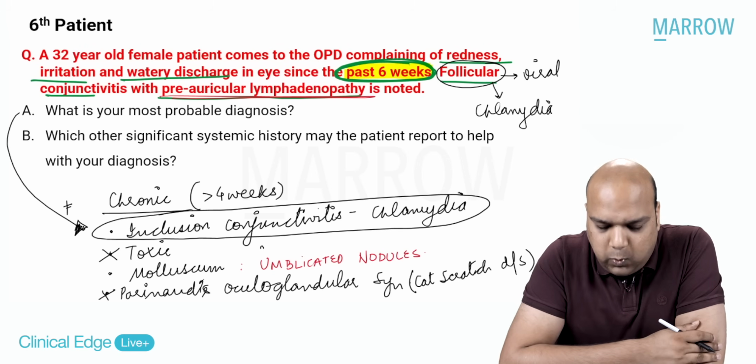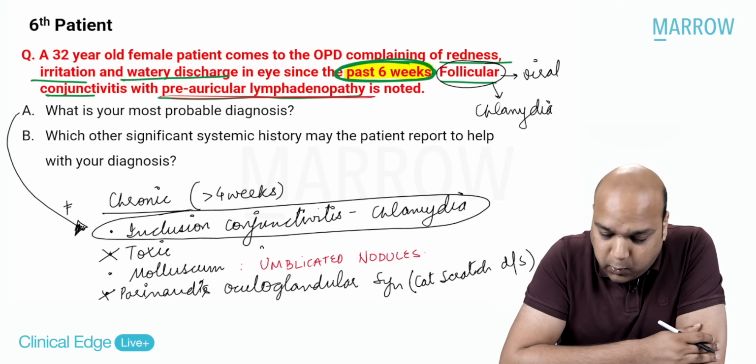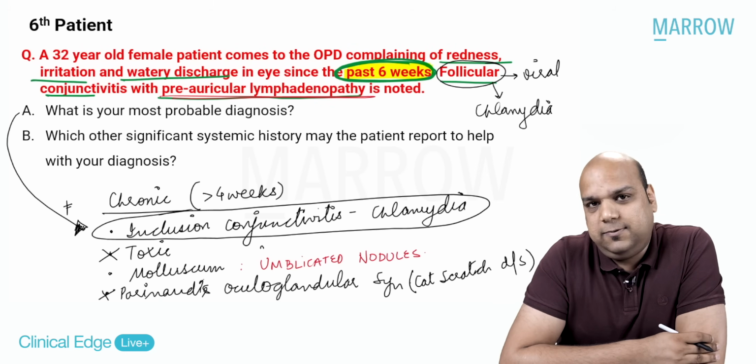Now, which other significant systemic history may the patient report to help with your diagnosis? Very important. So we know it is now a case of suspected chlamydia infection. If it is a case of suspected chlamydia infection in a female, what other history may you elicit from the patient? What question are you going to ask? What history are you trying to find out? History taking again is very important. What are you going to ask?